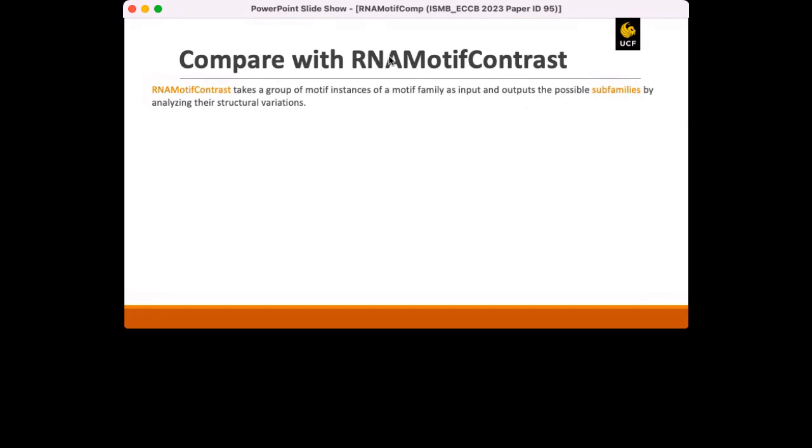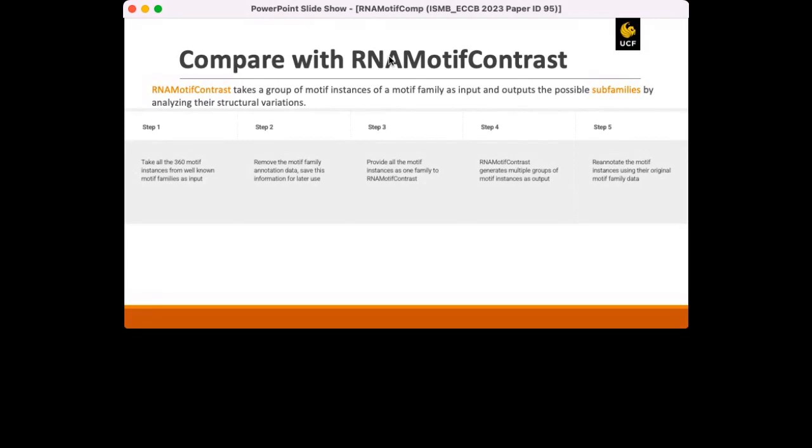So to do so, we followed these steps. First, we took all the motif instances and removed their motif family annotation. Then we provided these to RNA-motif contrast as input. After getting the output from RNA-motif contrast, we re-annotated the motif instances with the original motif family data. So here is the output of RNA-motif contrast. Similar families claimed by RNAMotifComp are highlighted in orange color, and you can see the result here.